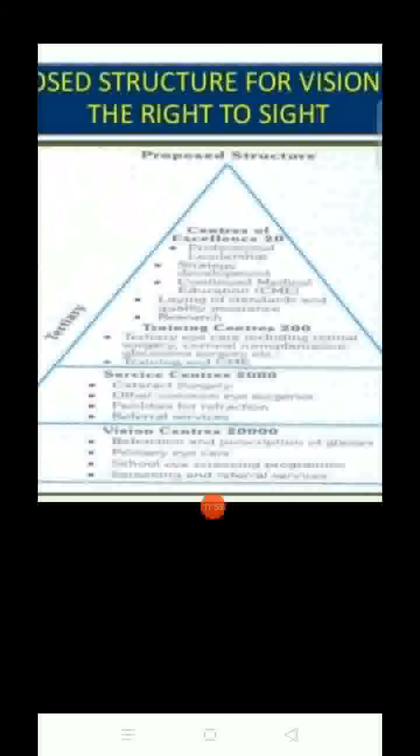Okay, then service centers, 2000: cataract surgery we have to provide, other common eye surgery, facilities for refraction, referral services. And training centers, 200: tertiary eye care including retinal surgery, corneal transplantation, glaucoma surgery, etc., training, and continuing education program also. Okay, center of excellence, 20: professional leadership, strategy development, continuing medical education, laying of standards, quality assurance and research. This comes under center of excellence. This Right to Sight can be asked in the 2 marks also. You have to make this and explain. Then vision centers 20,000, service centers, training centers, and the centers of excellence. In the center of excellence they also have to do research, and they have to maintain the standard of care.